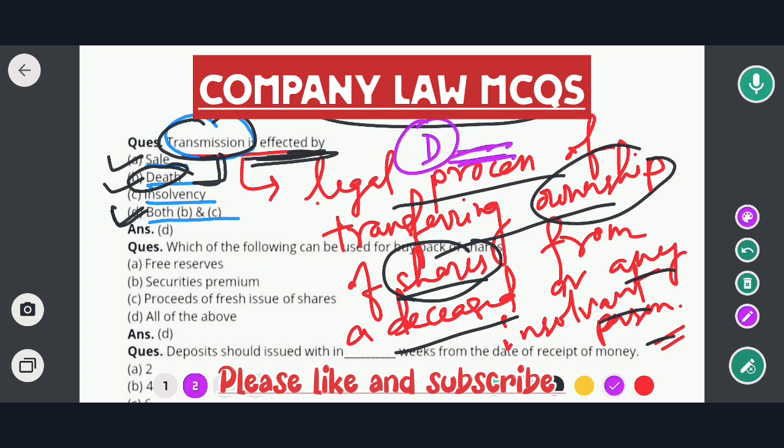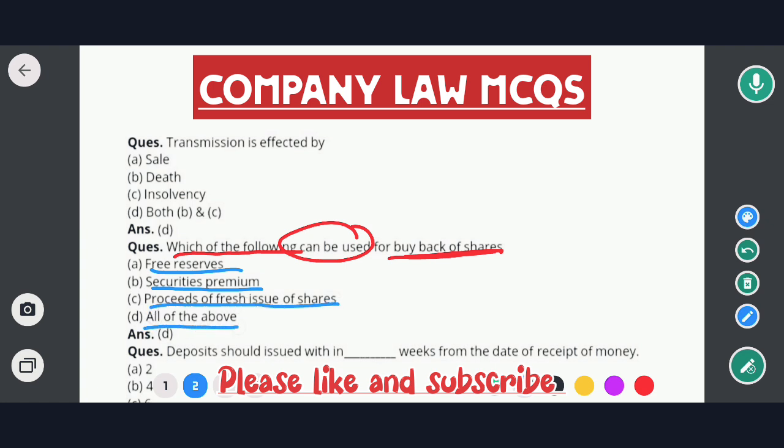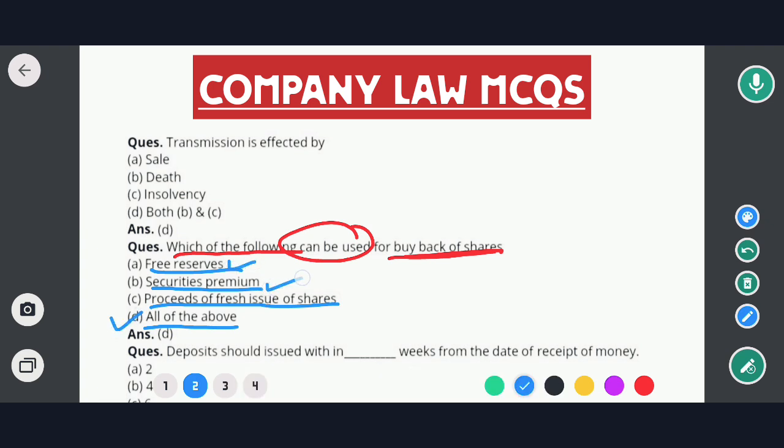Okay, so now the next question. Next question is: which of the following can be used for buyback of shares? Options are free reserves, option B securities premium, option C proceeds of fresh issue of shares, and option D all of the above. So in this case the correct option would be option D. That means free reserves, securities premium, and proceeds of fresh issue of shares.